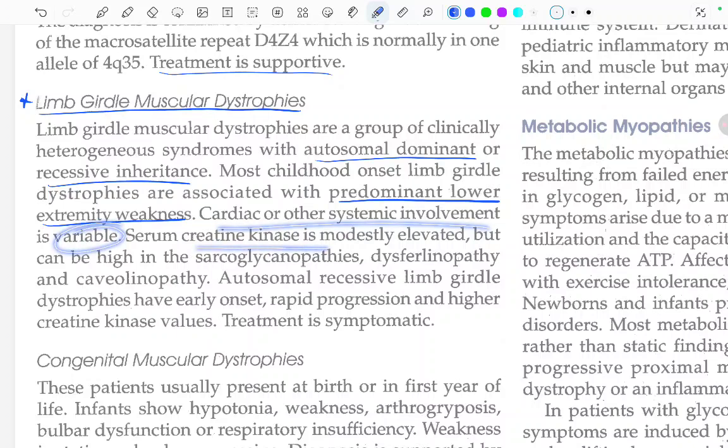Serum creatine kinase is modestly elevated but can be high in the sarcoglycanopathies, dysferlinopathy, and the caveolinopathy. Autosomal recessive limb girdle dystrophies have early onset, rapid progression, and higher creatine kinase values. Treatment is just symptomatic. Fine. What we just read was that the autosomal recessive one has early onset, rapid progression, and higher CK values.